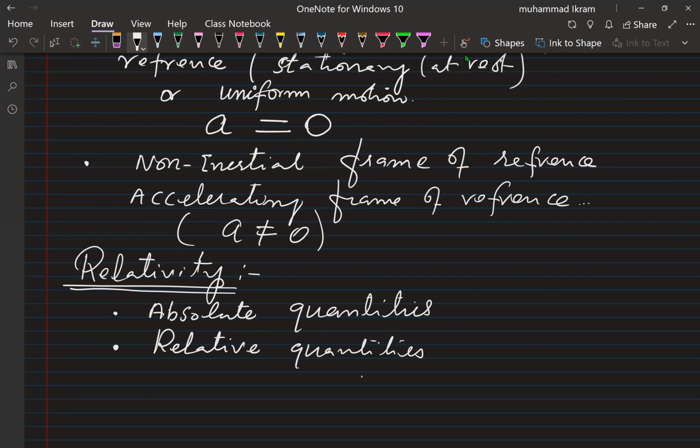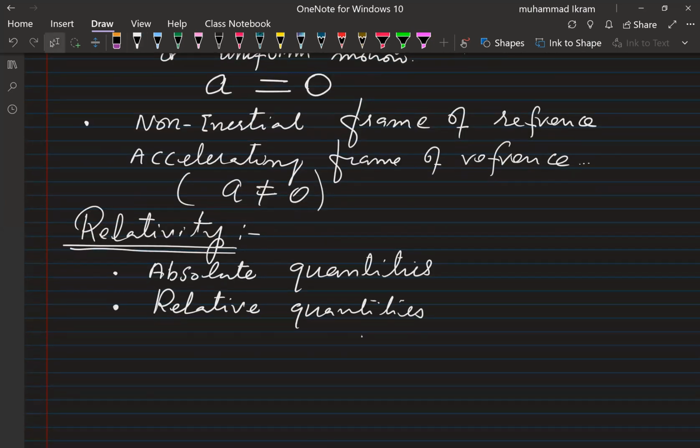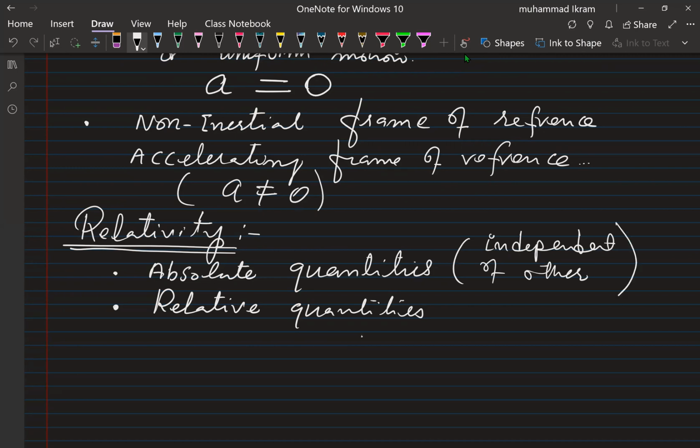For example, absolute quantities are those whose status is independent of other physical quantities, while relative quantities depend on other quantities.